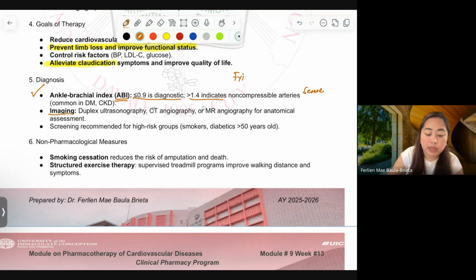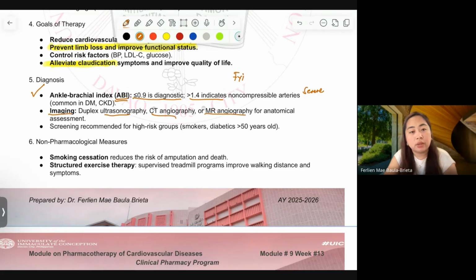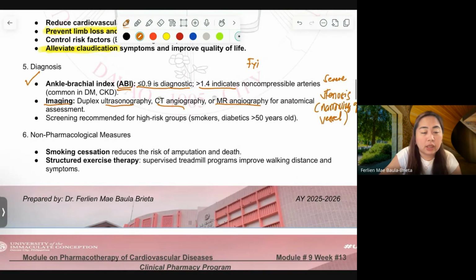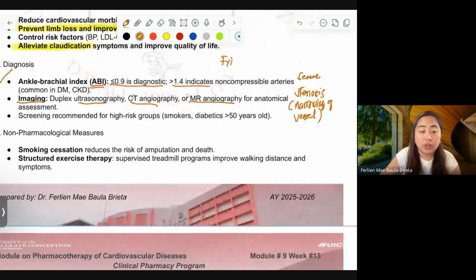We can also do imaging. These are the things that we can suggest and check to see if there is stenosis. What is stenosis? Narrowing of vessel. For example, I will no longer draw, it's too messy. Basta you will see in the imaging if there's stenosis on the lower limb, and that is indicative of peripheral arterial disease.